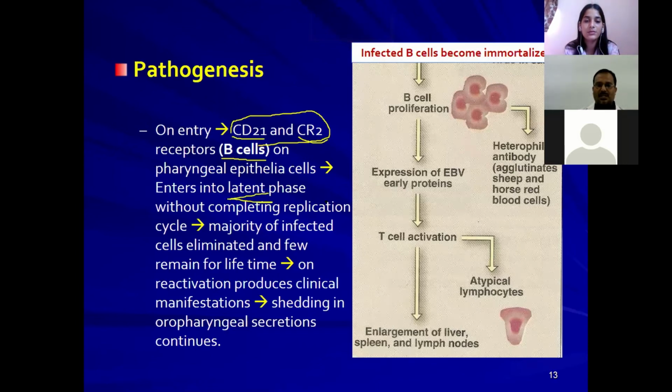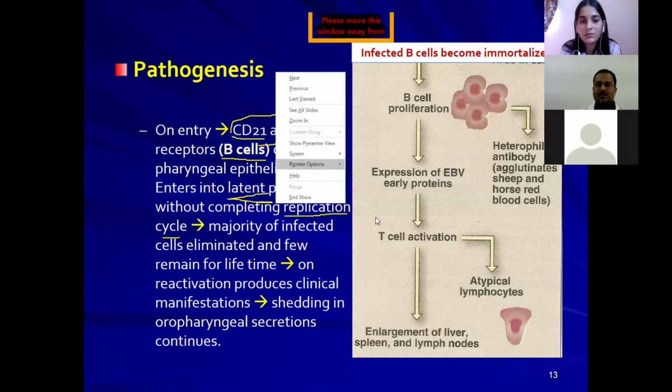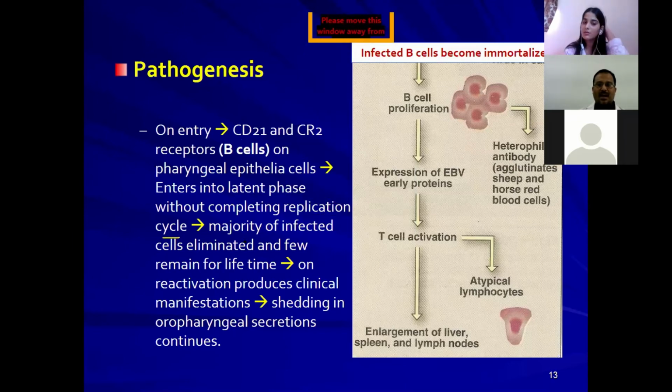Immediately they can't produce anything; they undergo the latent phase without completing the replication cycle. The majority of the infected cells will be eliminated and a few cells remain for life. Few infected cells will remain for a lifetime, which get reactivated and produce the clinical manifestations.